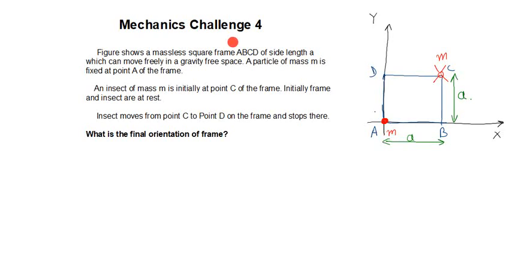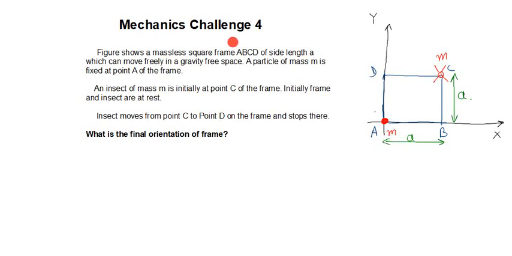Today's video is different from my previous videos because the problem that I'm going to discuss today is not framed by me, just like the problems I discussed before this. All those problems were framed by me, but this problem is not framed by me. But still, this problem is very close to my heart.